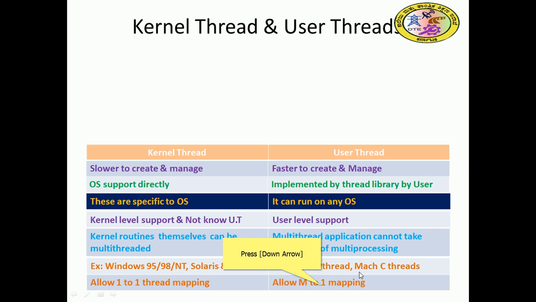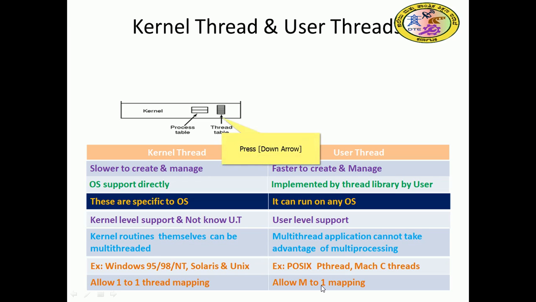User threads allow many-to-one mapping, and kernel threads allow one-to-one mapping. So what is this mapping? We have to establish the relation between the kernel thread and the user thread, because the user thread is at the user side and the kernel thread is at the kernel side. The kernel receives the information from the user through the mapping. The user creates some threads and the kernel creates threads, and communication has to be established between them. That communication will happen as a one-to-one or many-to-one relation, right? So the user side allows many-to-one, whereas the kernel allows one-to-one.